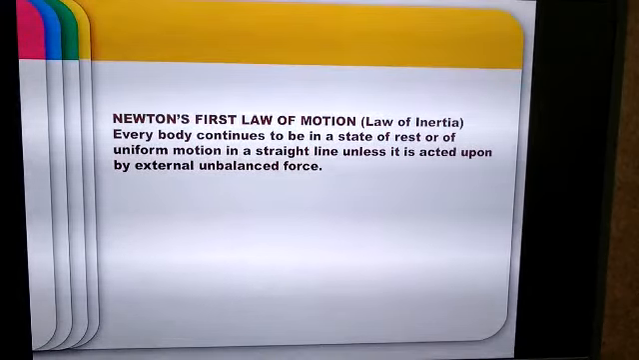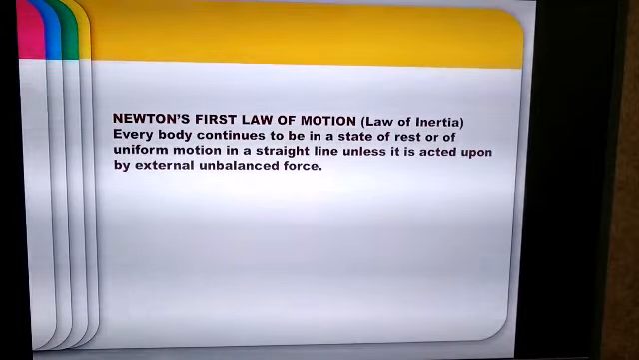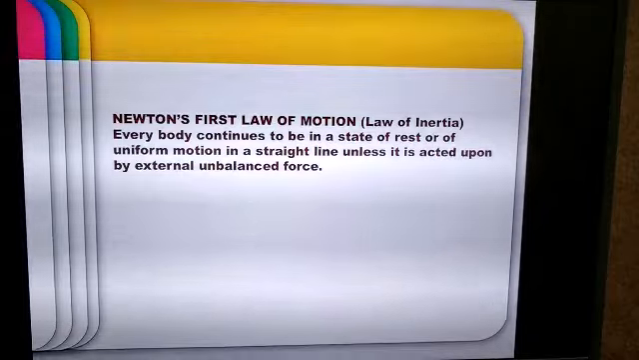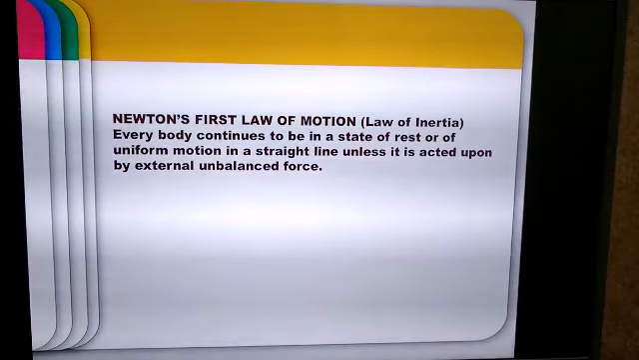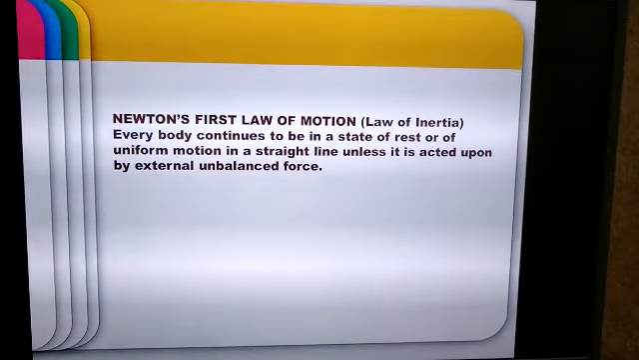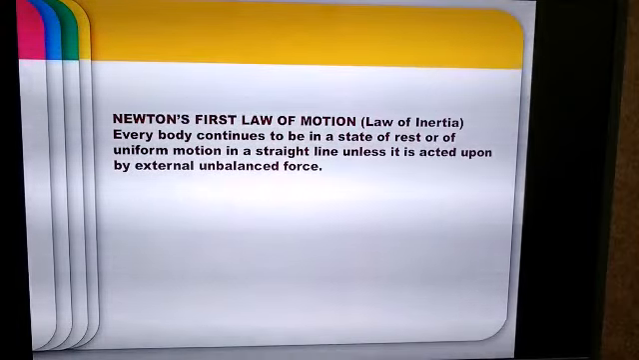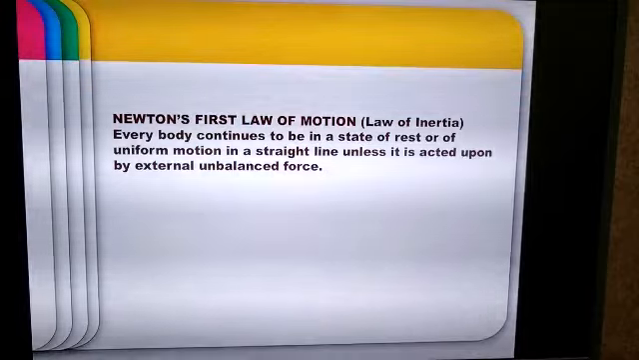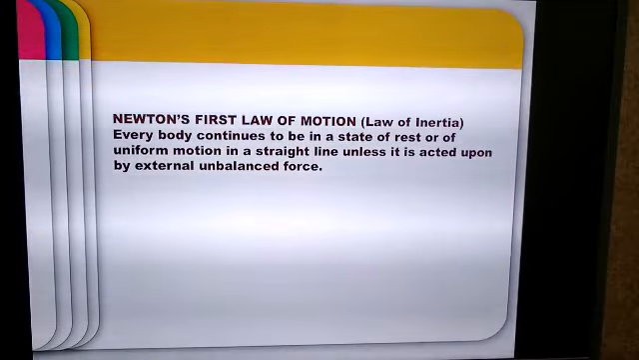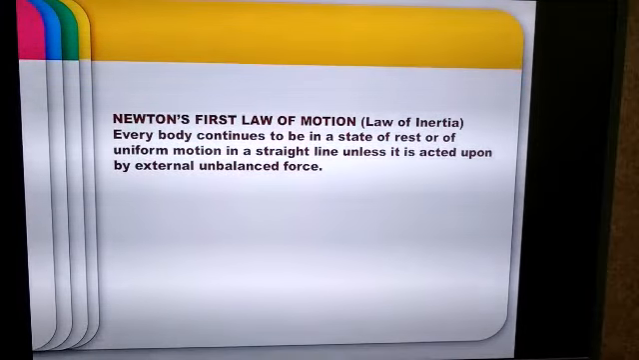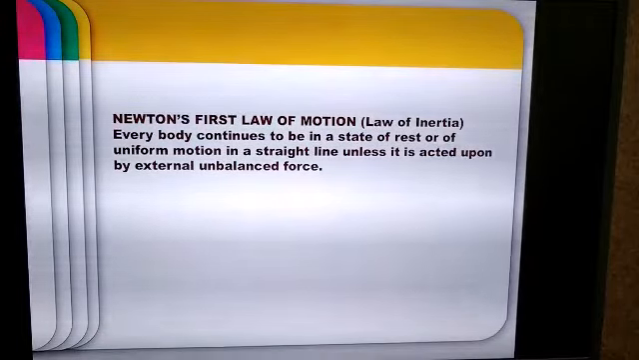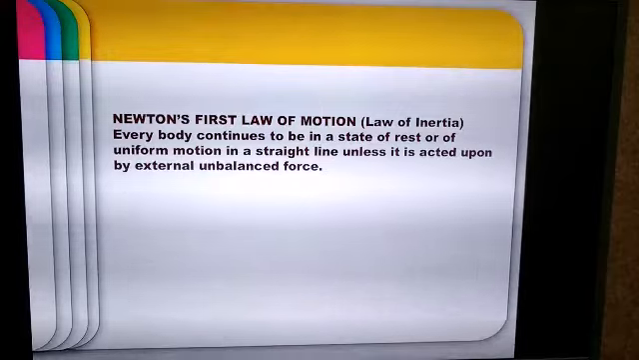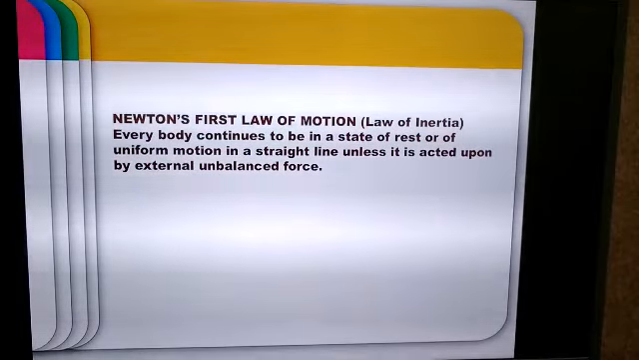We have already studied that an object at rest will continue to remain at rest and an object in motion will continue to remain in a state of motion unless an external unbalanced force acts on it. Based upon this explanation, let us see the statement of Newton's first law of motion. Newton's first law of motion is called the law of inertia, and the statement of the law is: every body continues to be in a state of rest or of uniform motion in a straight line unless it is acted upon by an external unbalanced force.